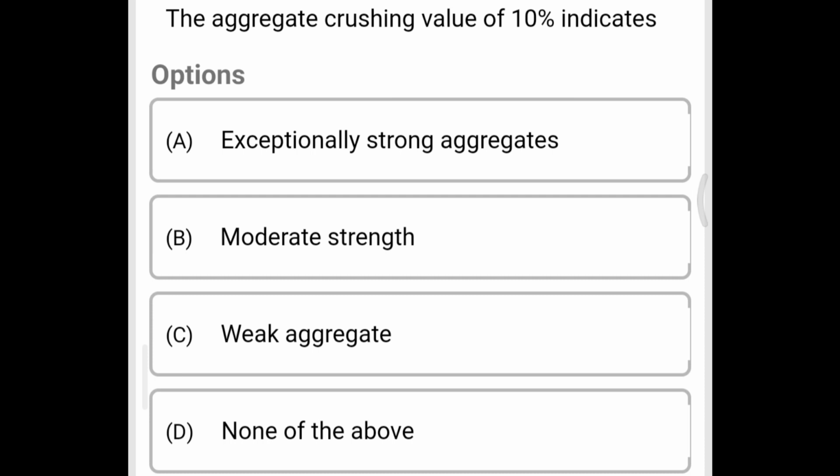Next question, the aggregate crushing value of 10% indicates option A exceptionally strong aggregates, option B moderate aggregate, option C weak aggregates, option D none of the above. The correct answer is option A, exceptionally strong aggregate.